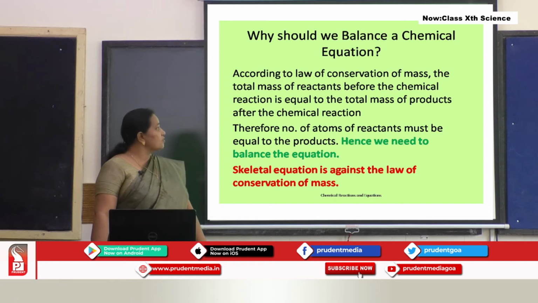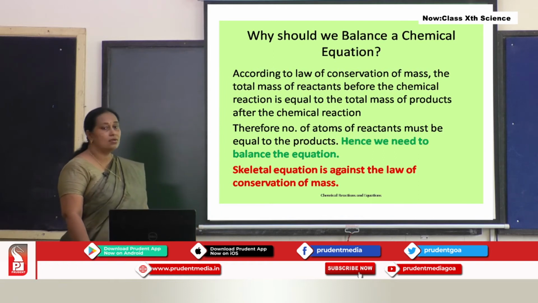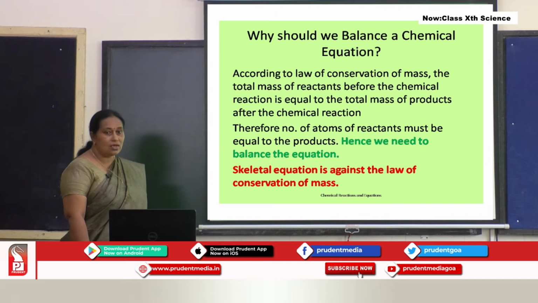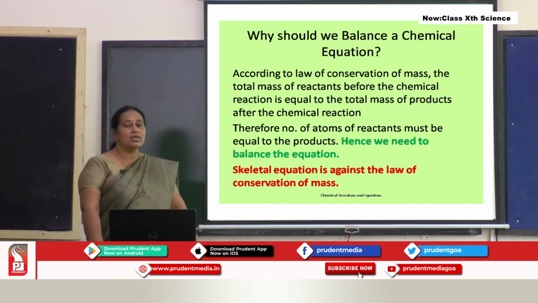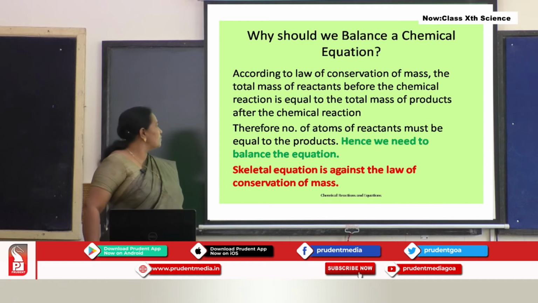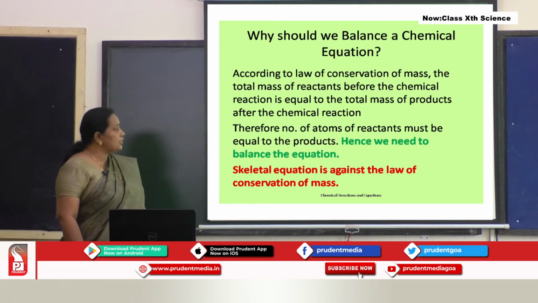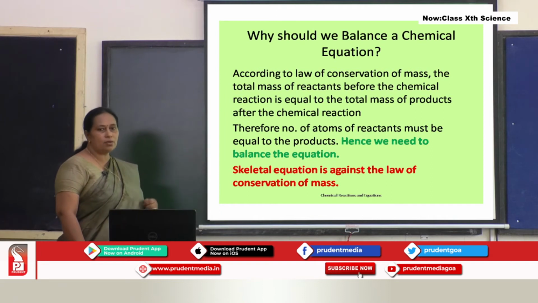The total mass of the reactants before the chemical reaction is equal to the total mass of the products after the chemical reaction. It is called the law of conservation of mass. Mass is neither created nor destroyed, it is conserved. Therefore, the atoms of the reactants must be equal to the atoms of the product.